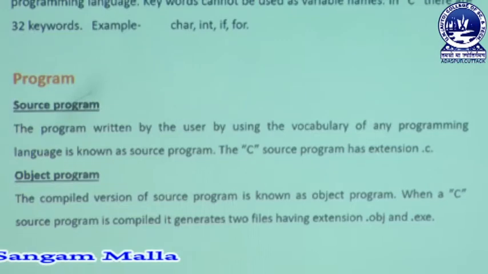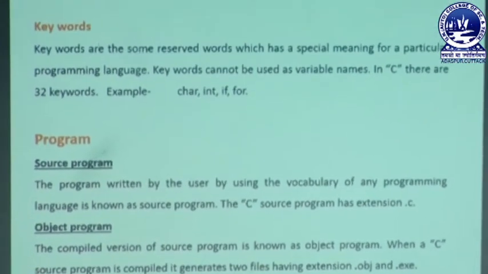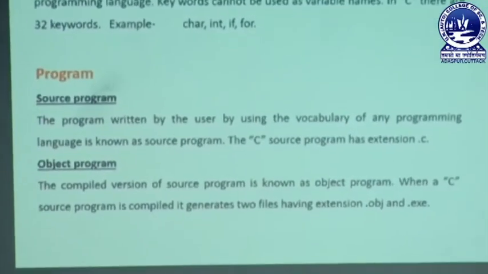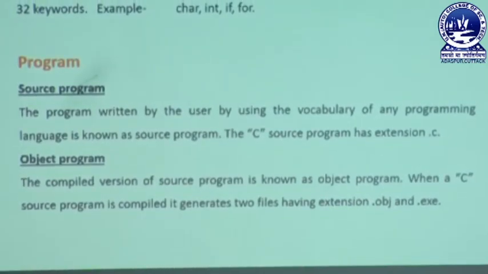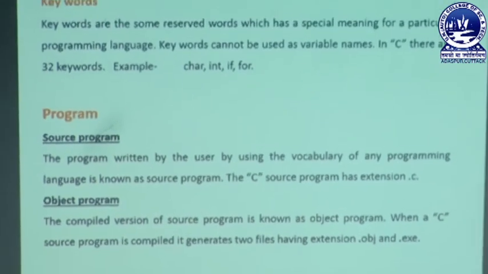So what do you mean by source program? Suppose I am writing a program using C programming language. The program which the user is writing using the vocabulary of C programming language is called the source program. The program which is written by the user is simply known as the C source program. The next category of program is your object program. The compiled version of source program is known as the object program. So when a C source program is compiled, it generates two files that have the extensions .obj and .exe.